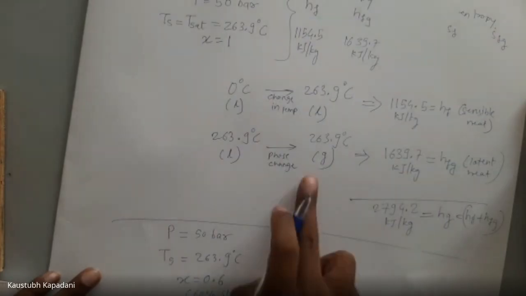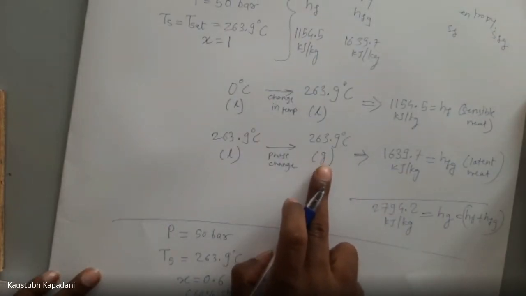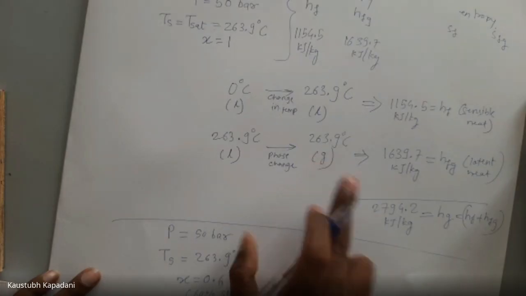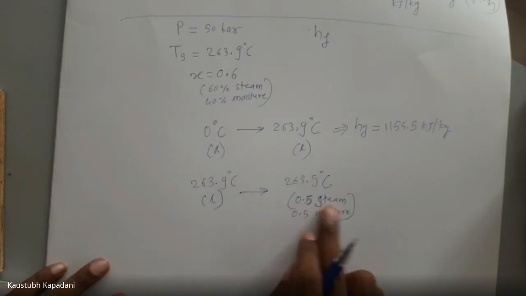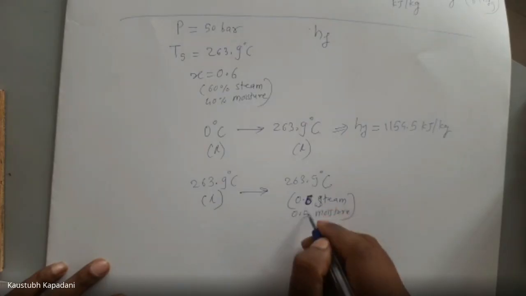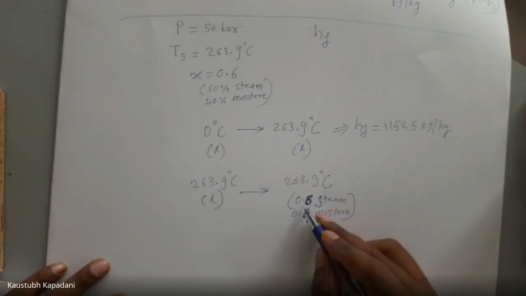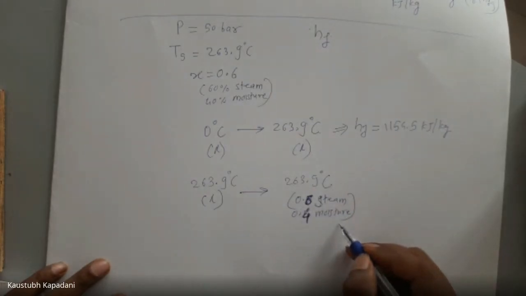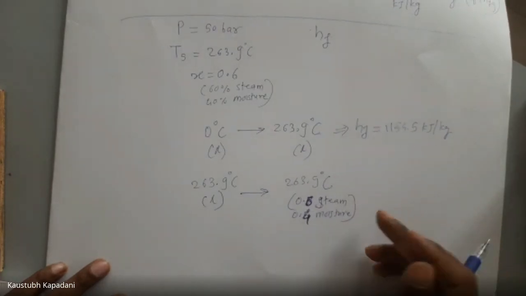What I have written here is 1g, only g, which means 100% gas. But here we have 60% steam and 40% moisture.